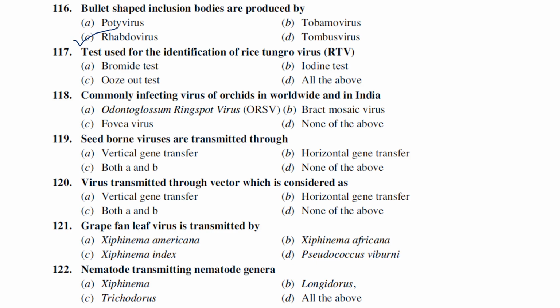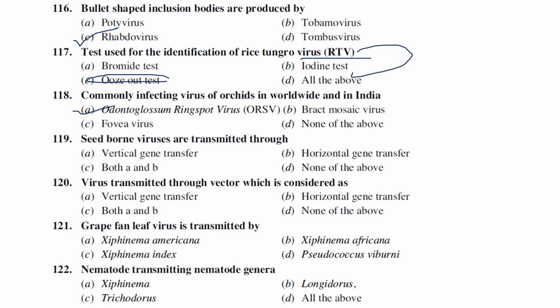Anyway, the next one is a test used for the identification of rice tungro virus. I think we have seen different identification tests also. The test used for the identification of RTV is the iodine test, right? The Ouchterlony test is for bacteria generally, right? The most commonly infecting virus of orchids worldwide is a virus called Odontoglossum ringspot virus. It is the most commonly infecting virus worldwide and in India also.